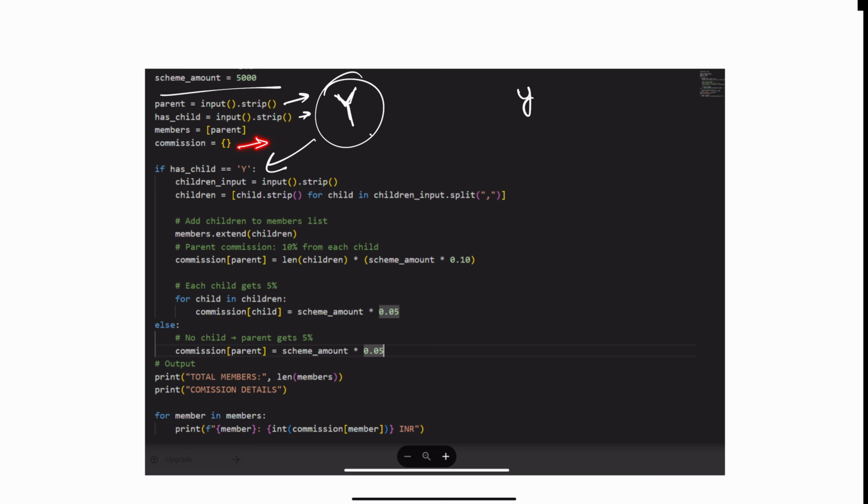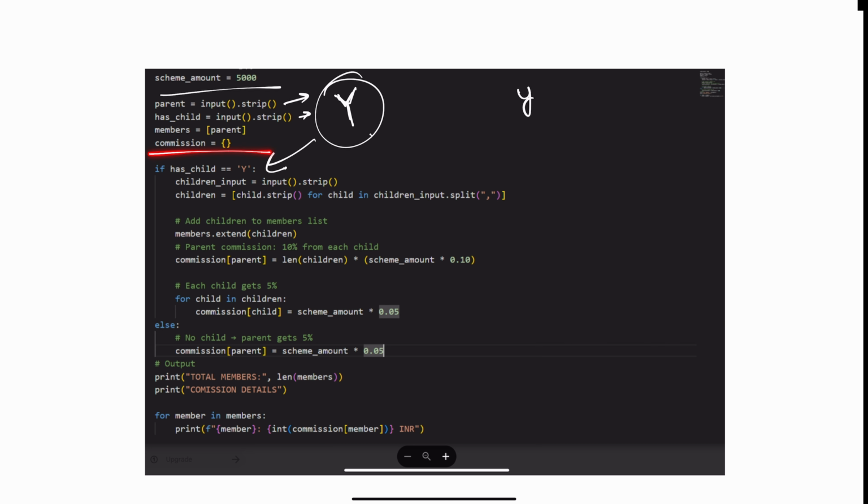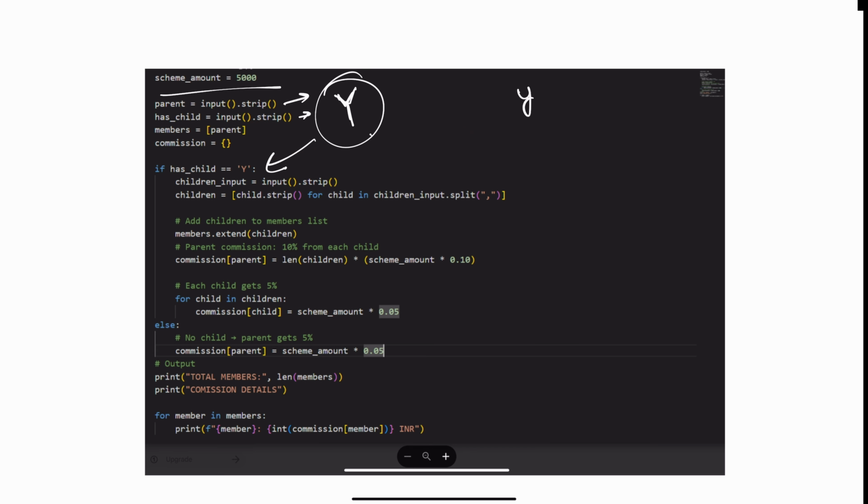This is a dictionary I'm going to use for storing the commissions. Why a dictionary? Because it has keys and values. Key is the member name and the value is the commission, right? Based on the keys, I can get commissions. That's the reason this is an empty dictionary, and a dictionary is represented using curly brackets, flower brackets. Yes. Now I will add the children.